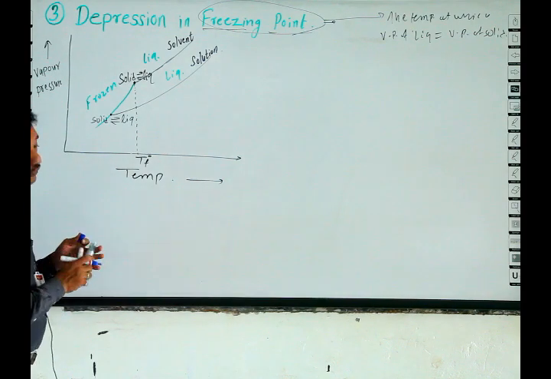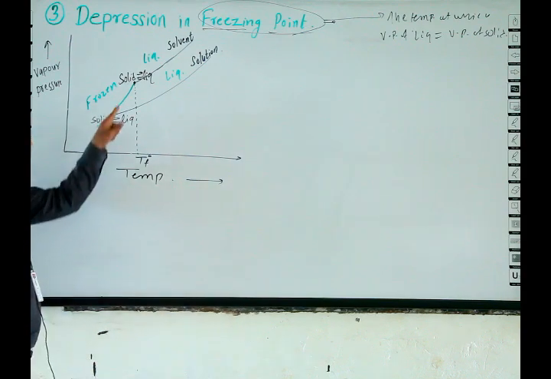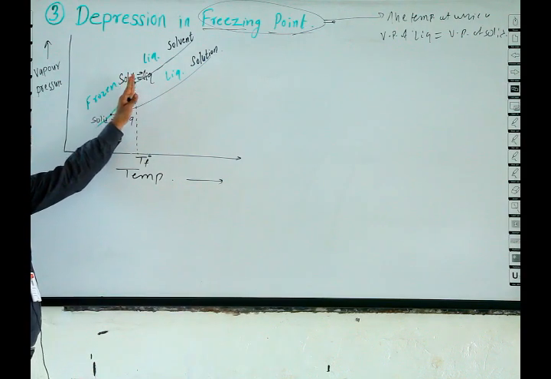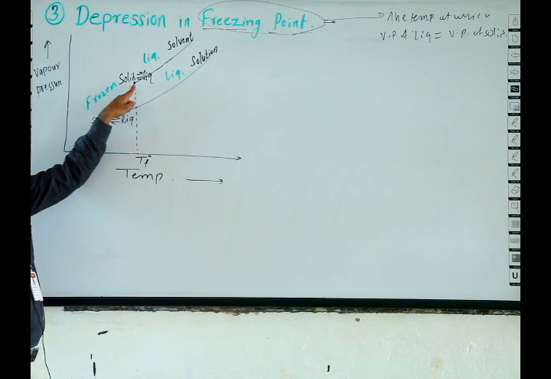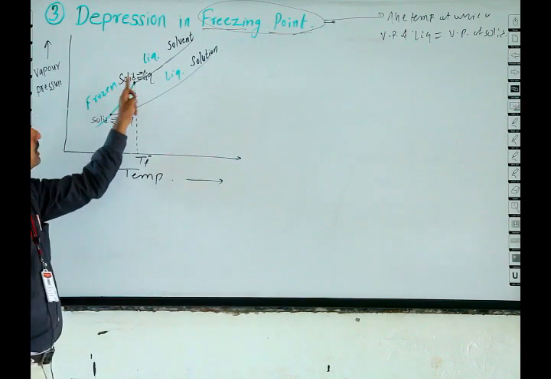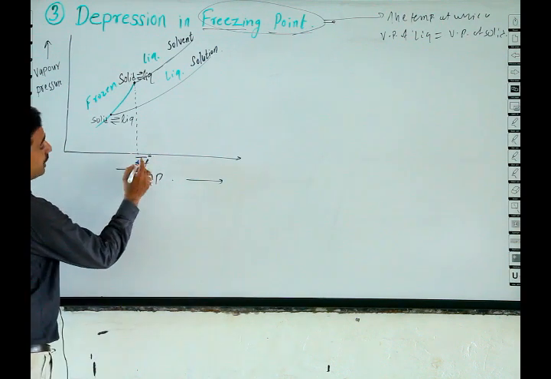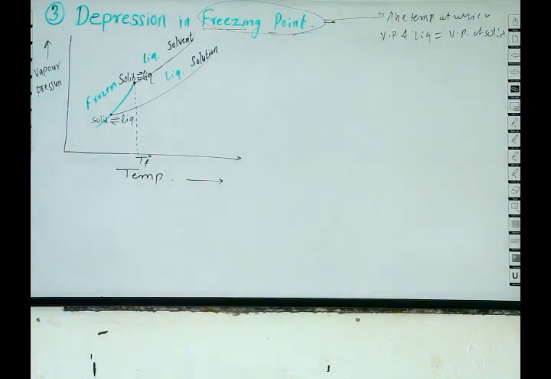TF naught is the freezing point of pure solvent. Here at the left of this point the frozen state is there, and at the right there is the liquid state. Therefore TF naught is the freezing point of pure solvent.